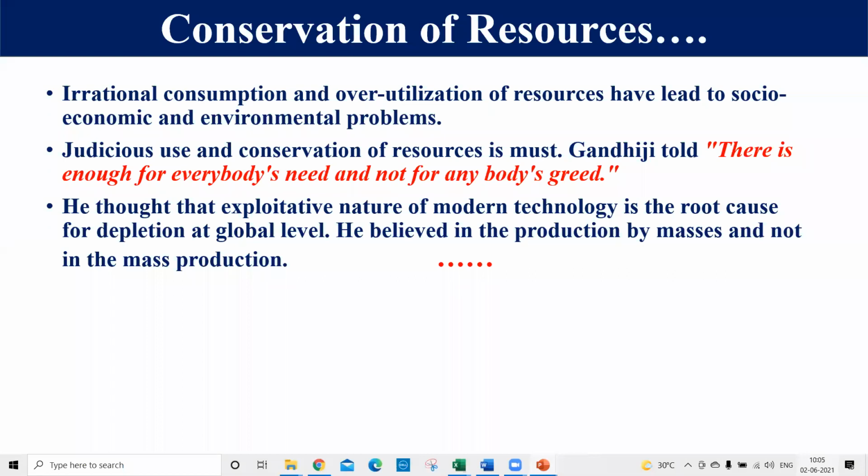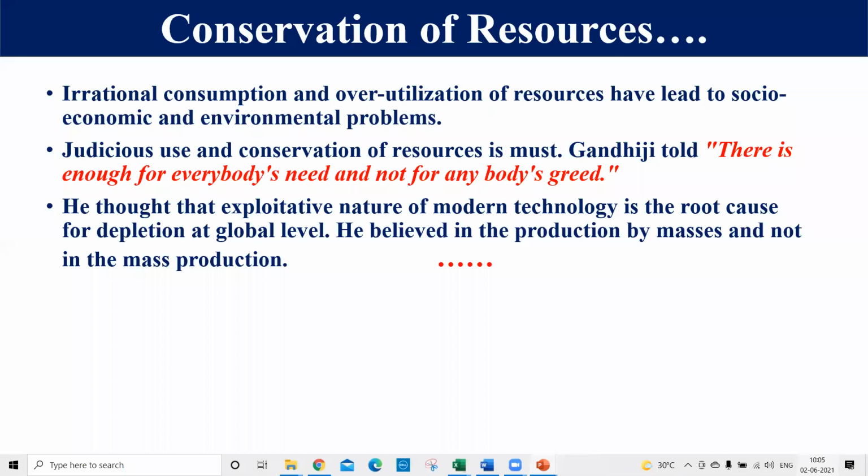Even our Indian scholars, philosophers and many leaders showed concern toward this irrational consumption and overutilization of the resources. Mahatma Gandhi told that there is enough for everybody's need, but not for anybody's greed. It means that we have enough resources to fulfill every person's needs, but we do not have enough resources to fulfill one person's greed. So even due to this irrational consumption and overutilization of resources, national leaders like Gandhiji showed their concern.